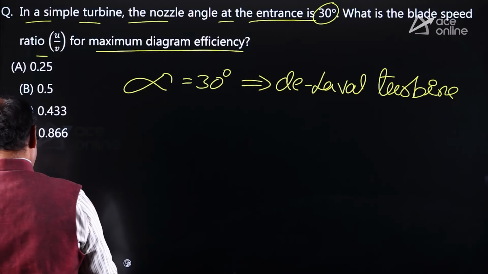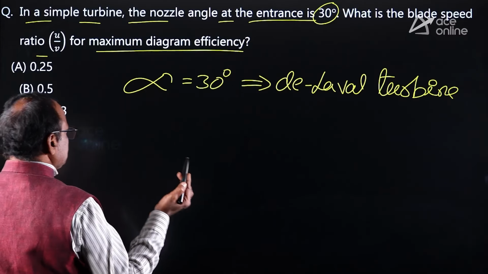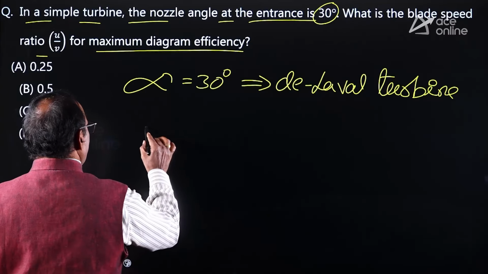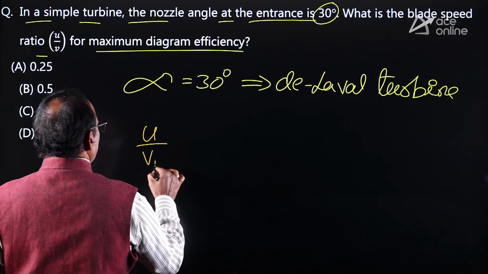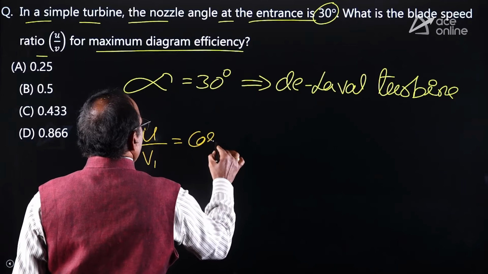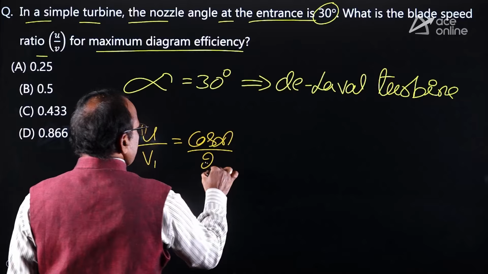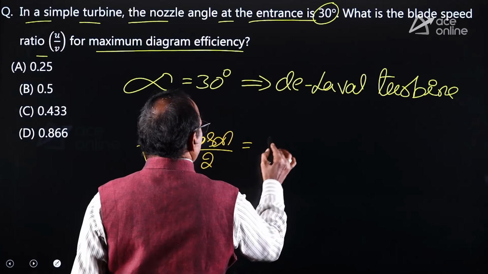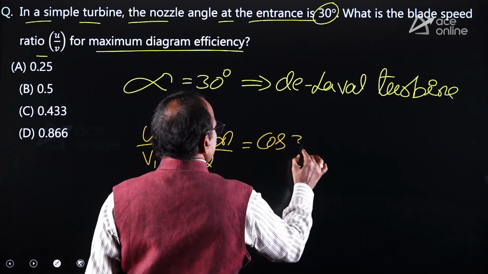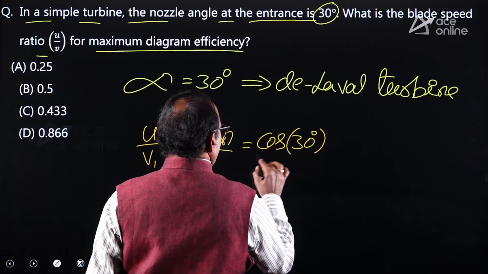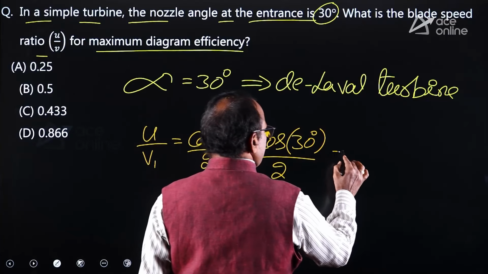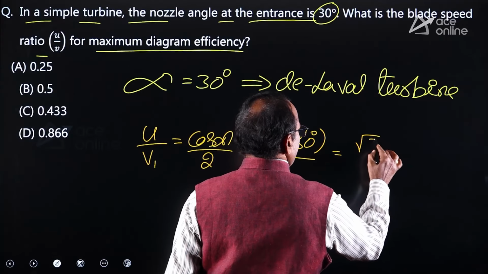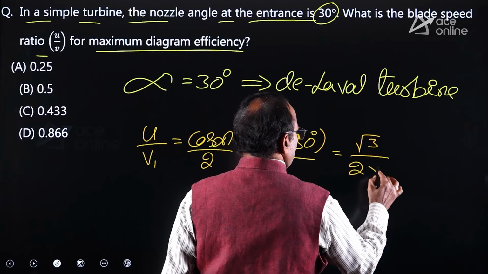Since it is given for the simple impulse turbine like the De Laval turbine, the optimum blade speed ratio U by V1 equals cos alpha by 2. It equals cos 30 degrees divided by 2. Cos 30 degrees equals root 3 by 2, into 1/2.